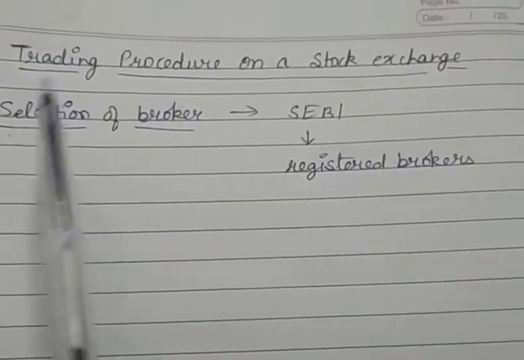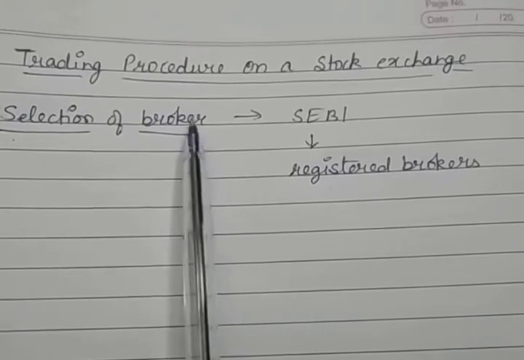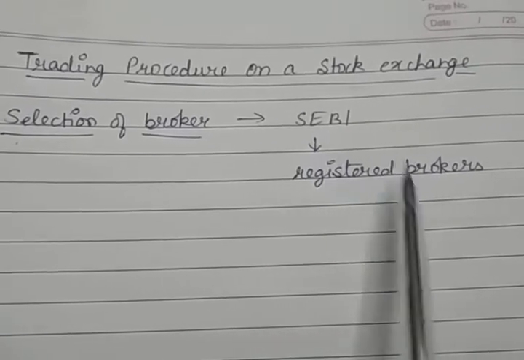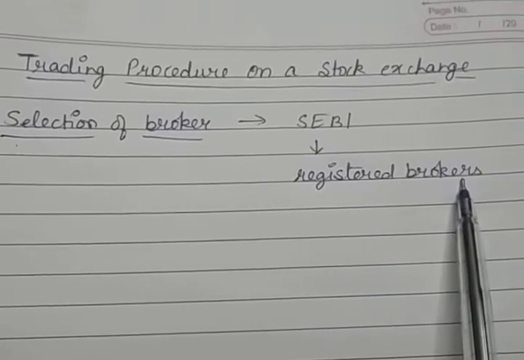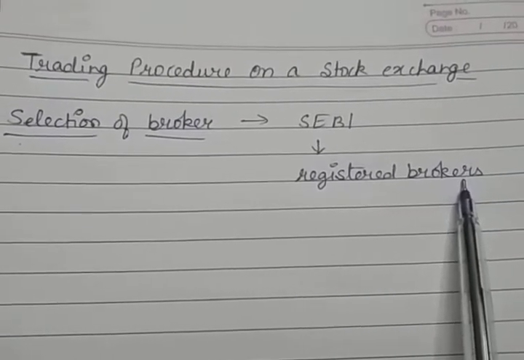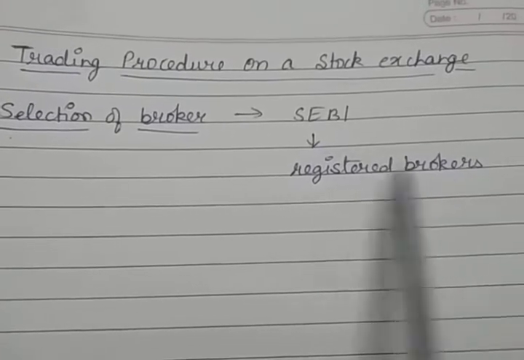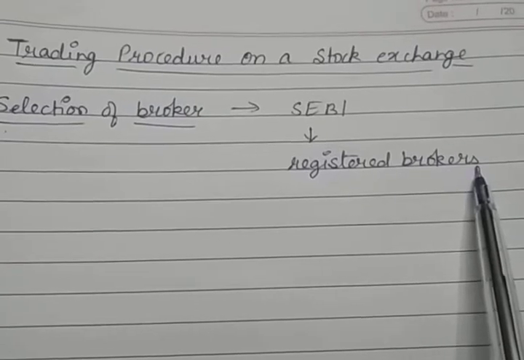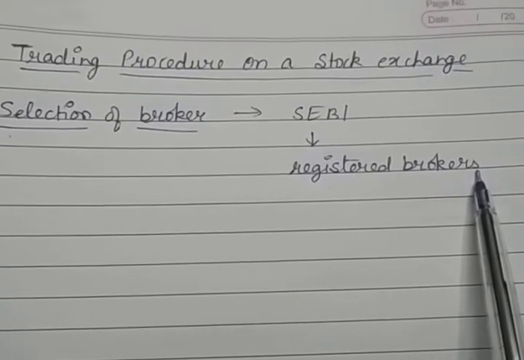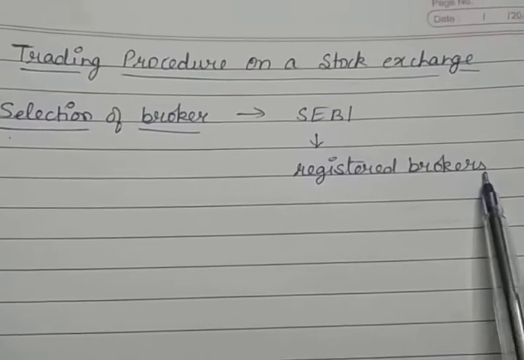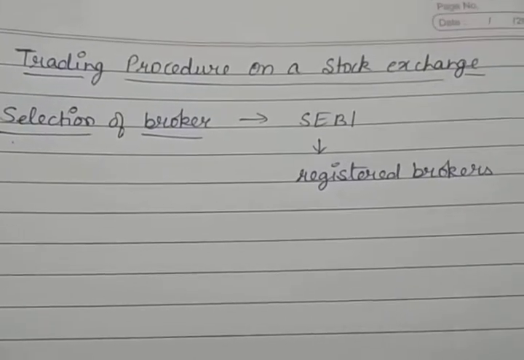So first of all, the investor has to select the broker who is registered under the guidelines of the SEBI. This registered broker will buy or sell the securities on behalf of the investor. The investor has to fulfill a few requirements or formalities like account details, name, qualification, PAN number, everything to the registered broker.